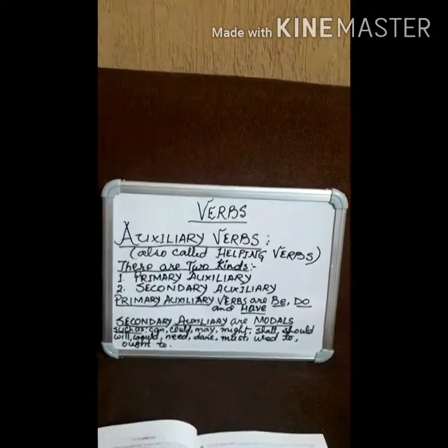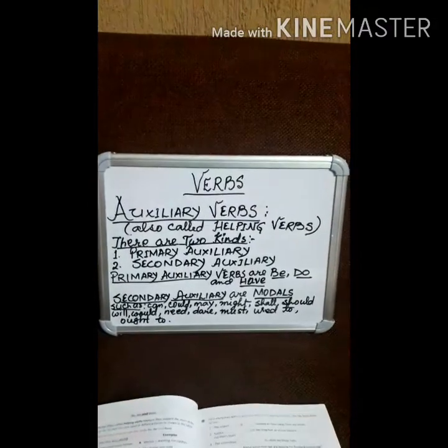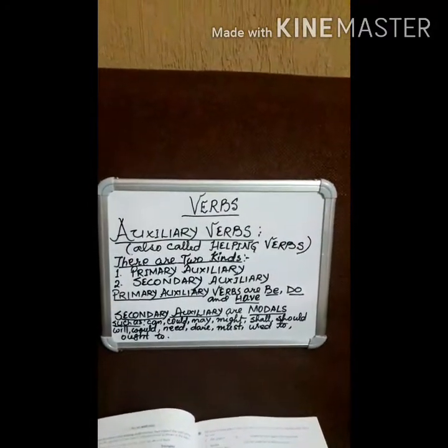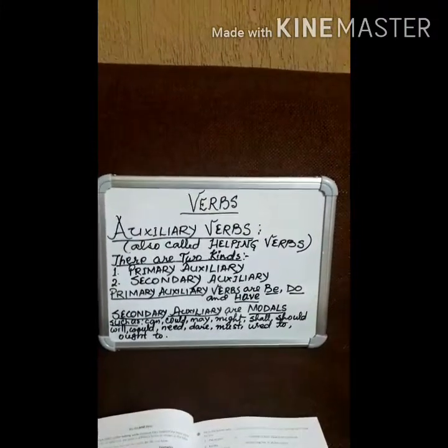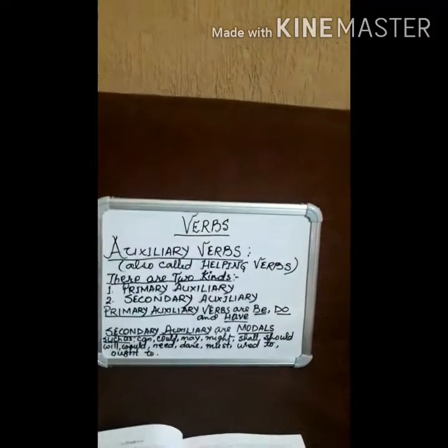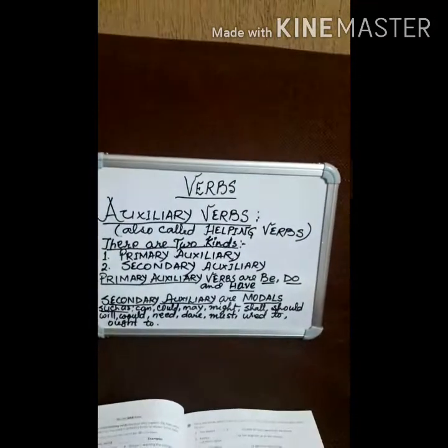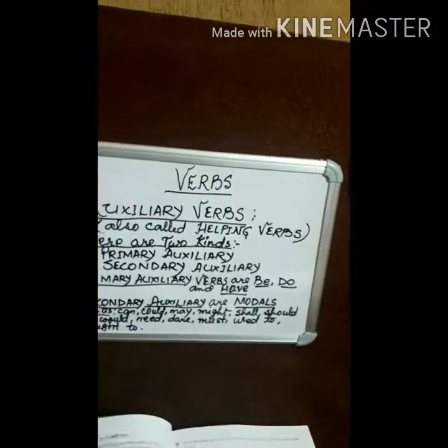If you know verbs very well, then you will have less trouble creating sentences of your own without making grammatical mistakes. So in our previous class we did a few things about verbs, and today we will go ahead with one more.